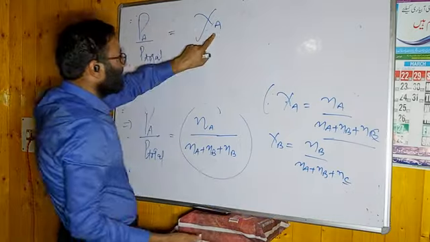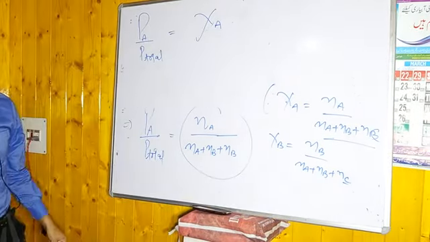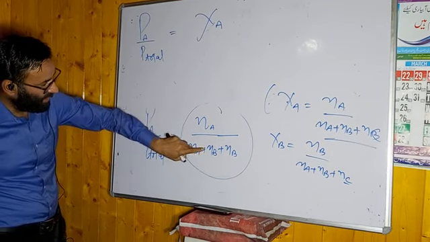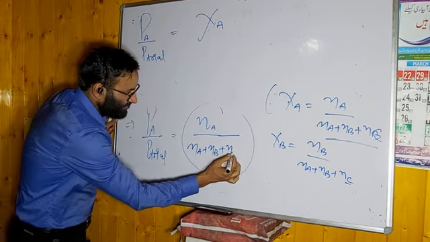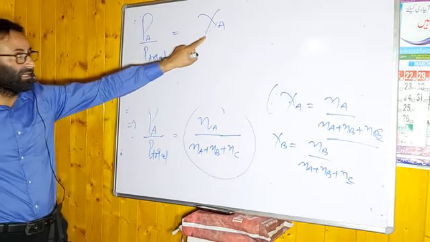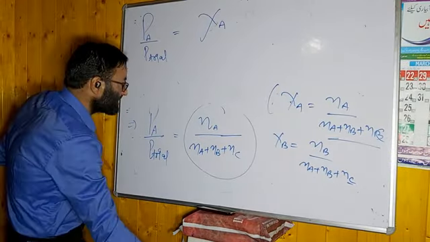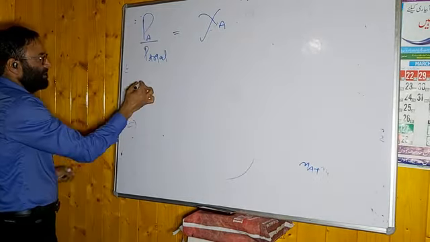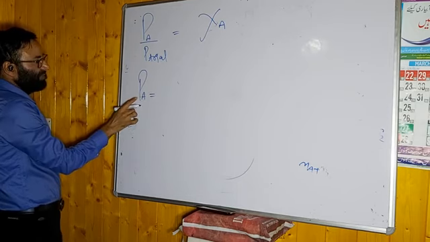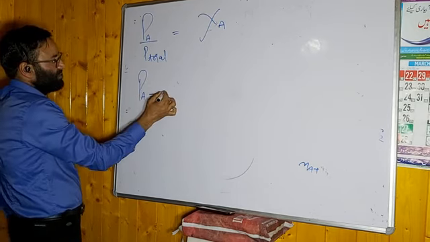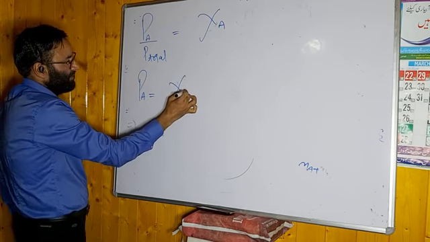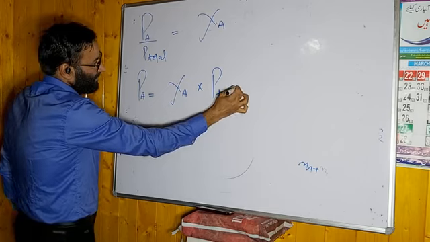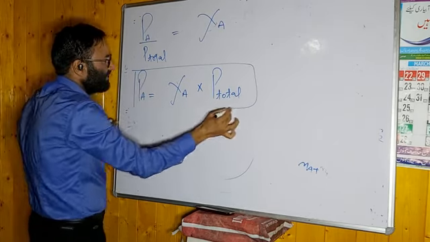हमने ऑलरेडी पढ़ा, how you represent it, it is represented by chi. Mole fraction is represented by chi. It means that Na divided by Na plus Nb plus Nc यहाँ पे है, it will be equal to chi A because it is the component A, it is the gas A. What you can say, you can mention it PA, partial pressure of A, it will be equal to chi A into P total. This is the partial pressure of A.